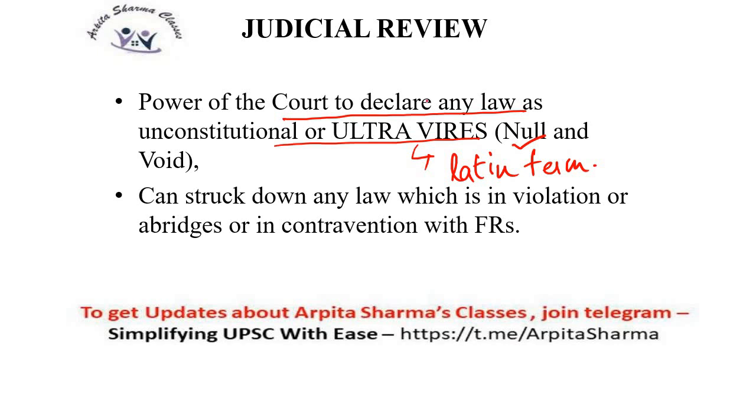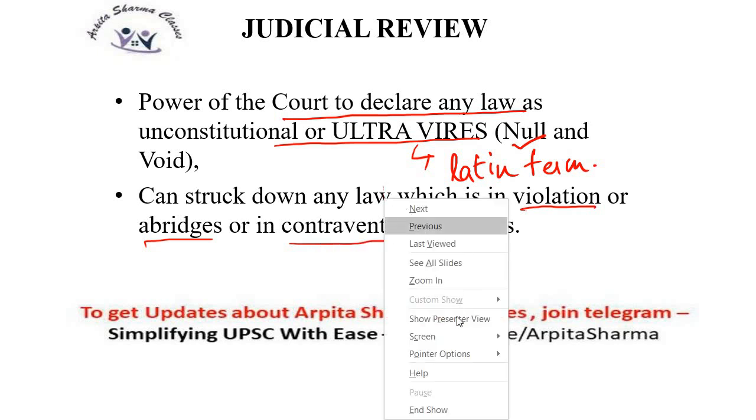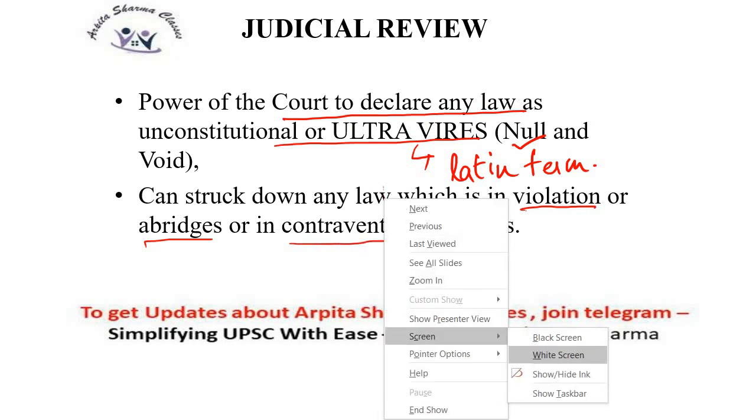So the power of the court to declare any law as unconstitutional, ultra vires, or null and void is the process of judicial review. Now the courts can strike down any law which is in violation, abridges, or is in contravention with the fundamental rights. Mark these terms, these are important: violation, abridgment, or contravention with the fundamental rights. These are very important terms, you need to remember them.